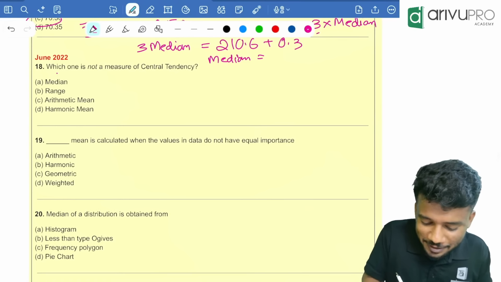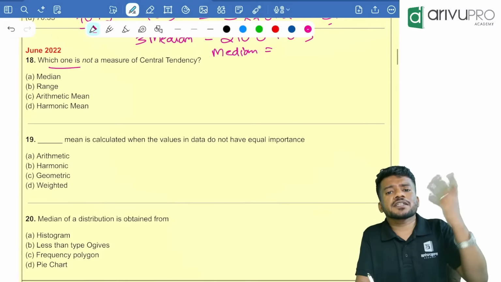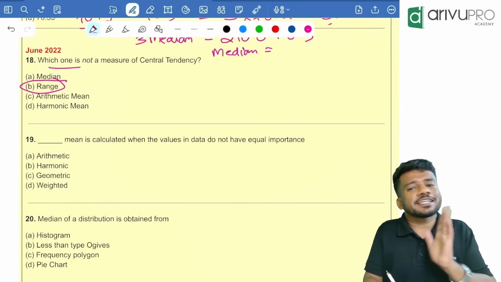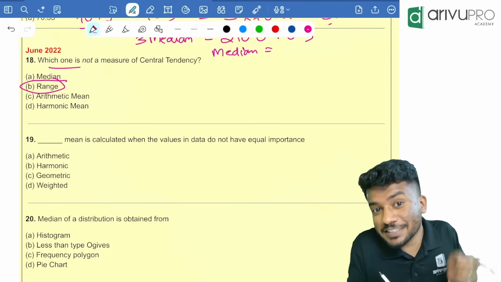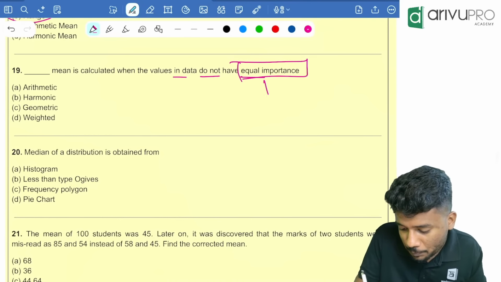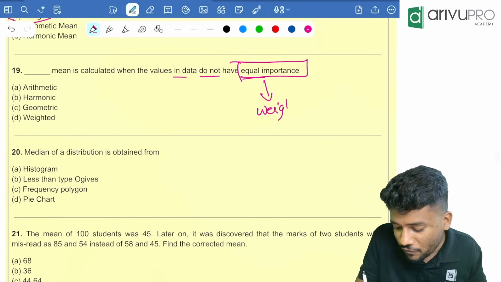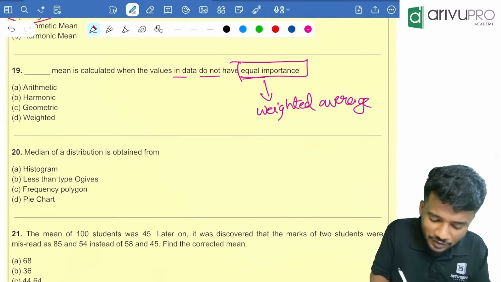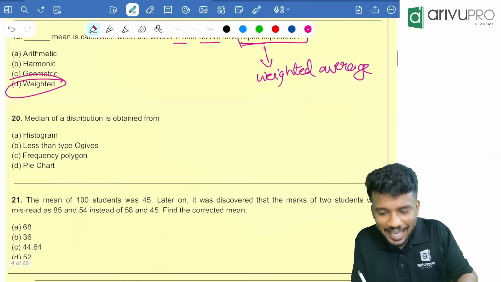Good to know that. Which one is not a measure of central tendency? It is a repeated question now. Range is not a measure of central tendency. It is a measure of dispersion. Dash mean is calculated when the values in data do not have equal importance. What average? Weighted average. I have discussed it in the marathon and class. Everywhere I have discussed. Option D, that is the answer.